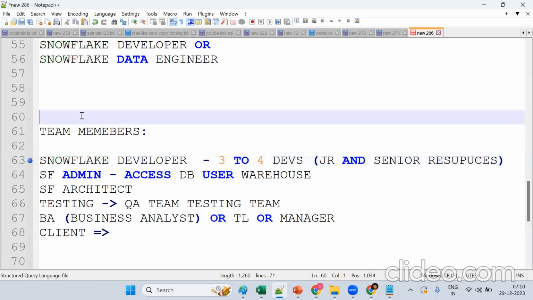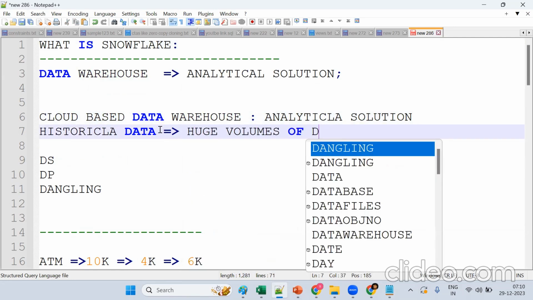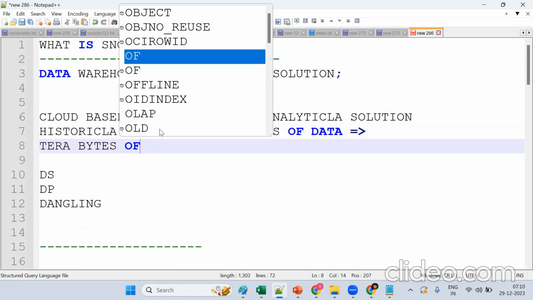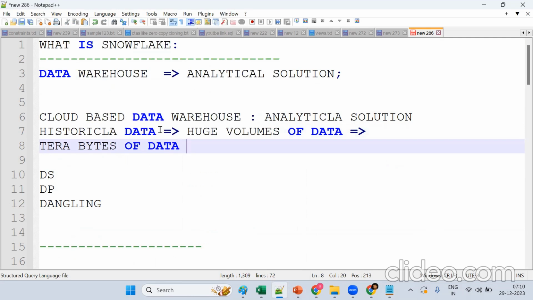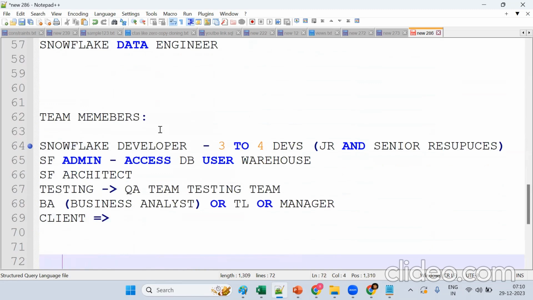One more time: Snowflake is a cloud-based data warehouse, mainly to analyze solutions and to handle historical data. Historical data means huge volumes of data, in terabytes. Terabytes of data is something a normal database cannot handle. Now remember, our role will be Snowflake developer or Snowflake data engineer.